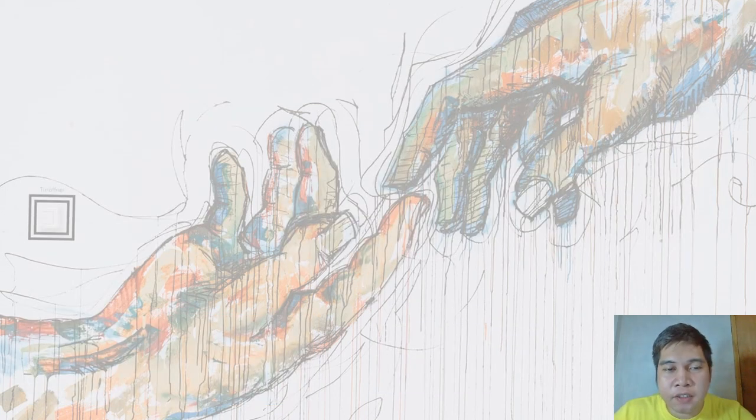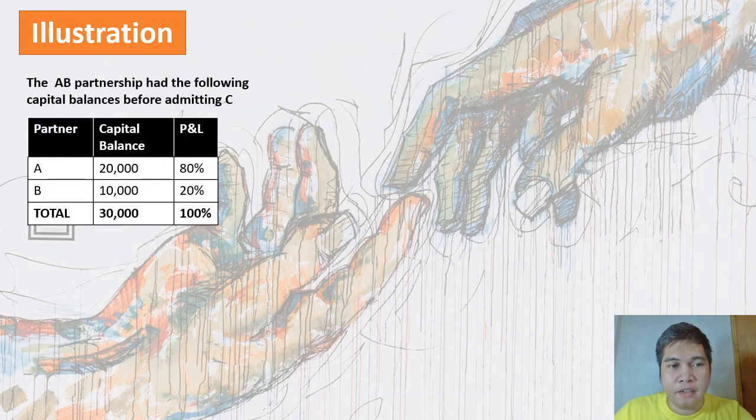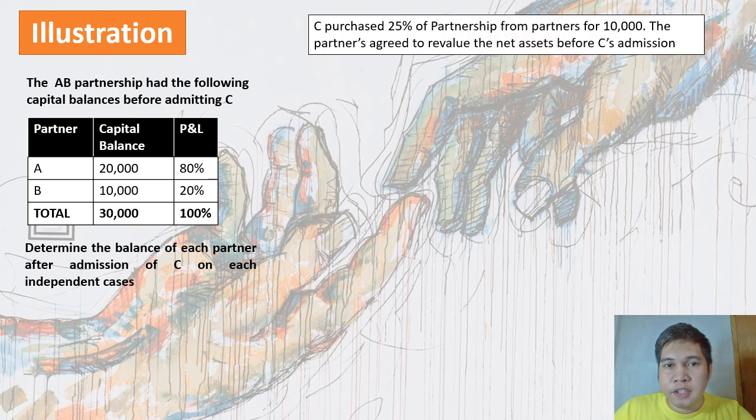Okay, so let's have another illustration. In this case, C purchased 25% of partnership from partners for 10,000 pesos. So, the partners agree to revalue the net asset before C's admission. So, sa illustration natin na to, instead of C purchasing interest from A, bibili po siya sa lahat ng partners. However, ang ibabayad niya lang is 10,000 pesos. So, ganun lang din po yung approach, kaya lang idadamay na po natin yung lahat ng partners.